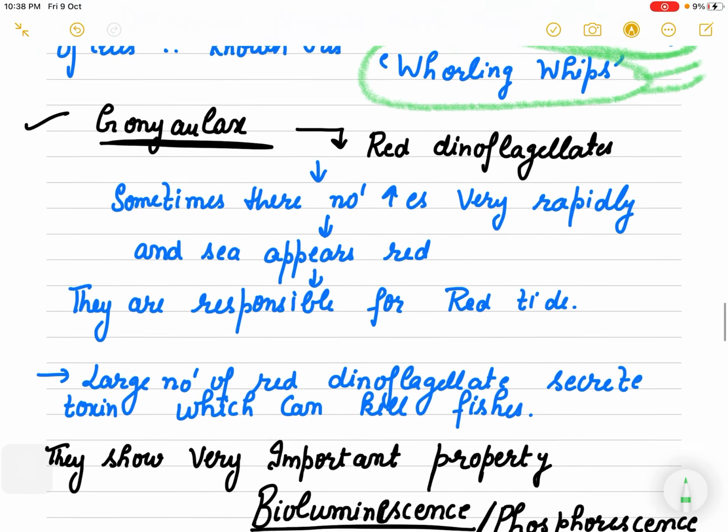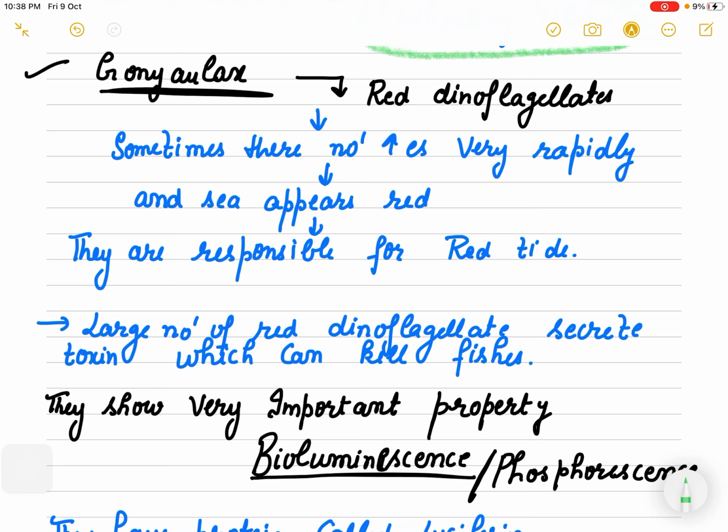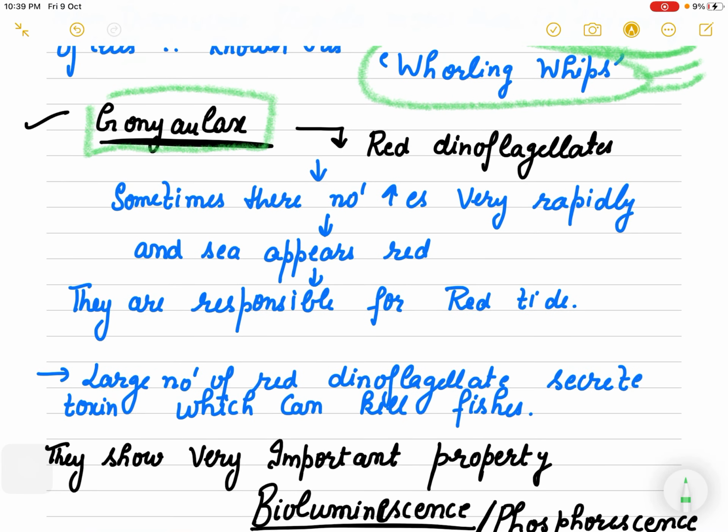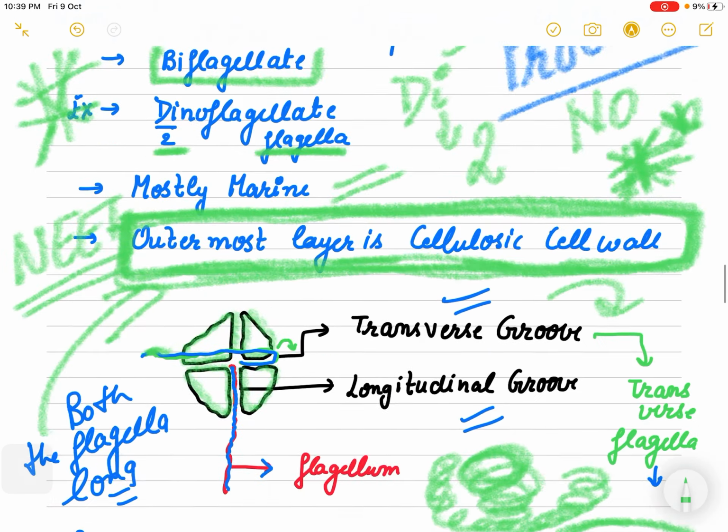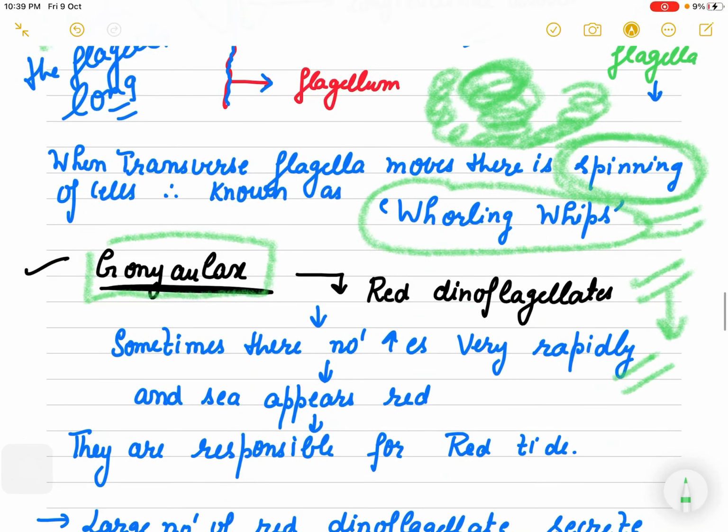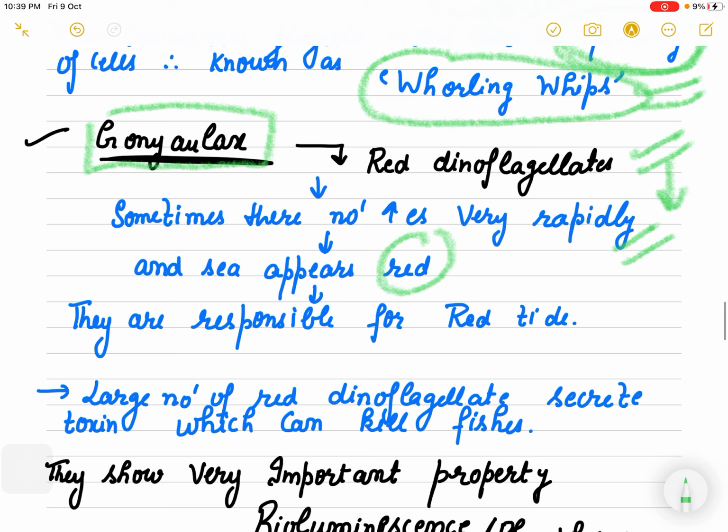Transverse flagella. A very beautiful, very interesting example of dinoflagellate is Gonyaulax. Gonyaulax is a red dinoflagellate, and because of this Gonyaulax, they sometimes increase so rapidly in number that the whole sea, because we said they are marine, starts appearing red.